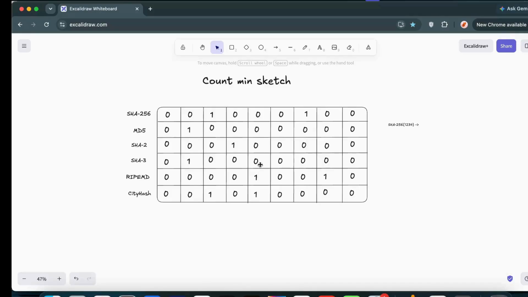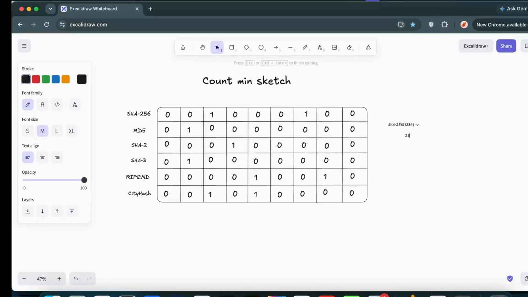Now let us suppose another video comes in, and whatever answers these hash functions give for it, those indices are what we update. Let us suppose the ID is 2345, and using this algorithm the hash value we got is 001010000, something like that.